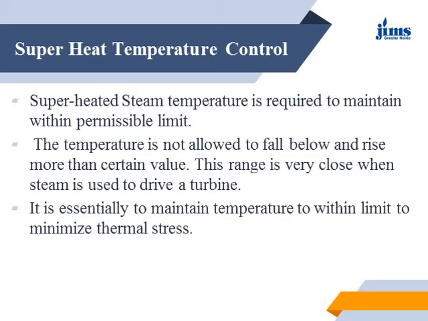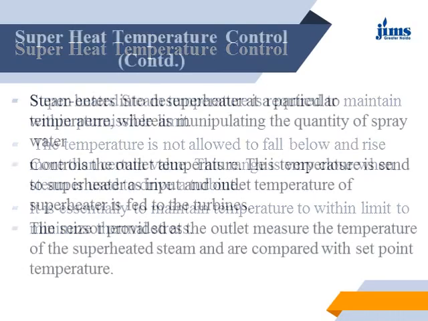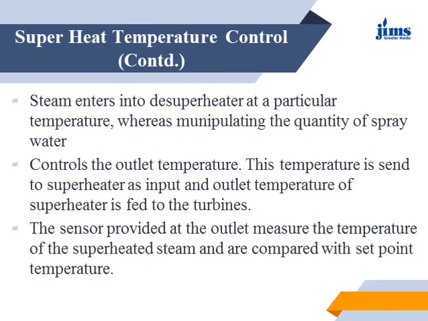Steam enters the desuperheater. If the temperature is very high, the steam goes to the desuperheater, where by manipulating the quantity of spray water, some water is sprayed over the steam, which cools it down to the required temperature. So this spraying of water controls the outlet temperature.